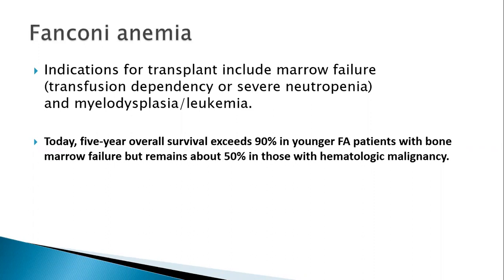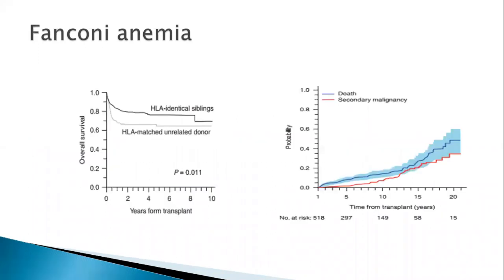So when you identify these patients going into a progressive bone marrow failure and do a transplant at that point of time, the survival exceeds 90%. But once a hematological malignancy sets in and then you go for the transplant, it falls drastically to 50%. And just look at the second graph, which shows death and secondary malignancy. This is the problem with inherited bone marrow failure syndromes.